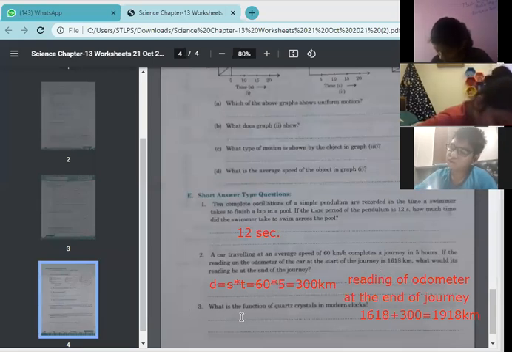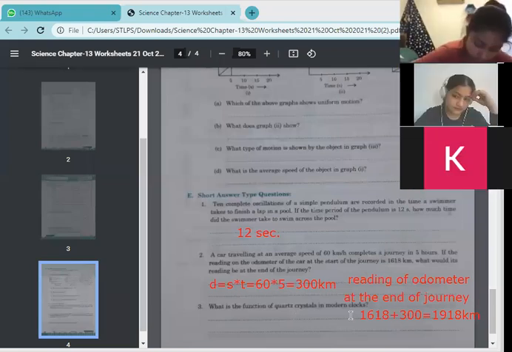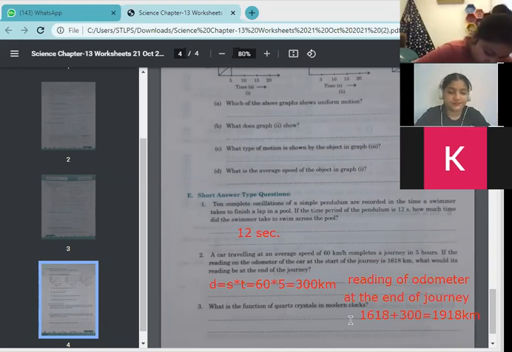Next question number 3. What is the function of quartz crystal in modern clocks? What is the function of quartz crystal in modern clocks? Kindly give the answer.